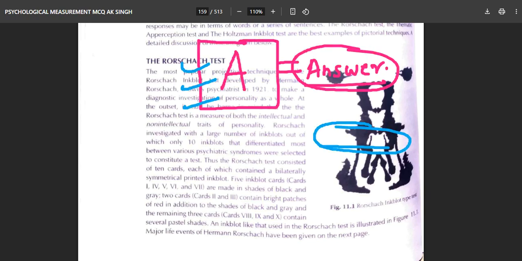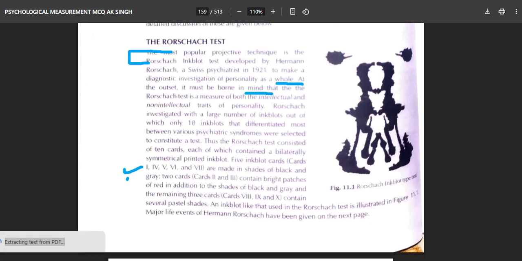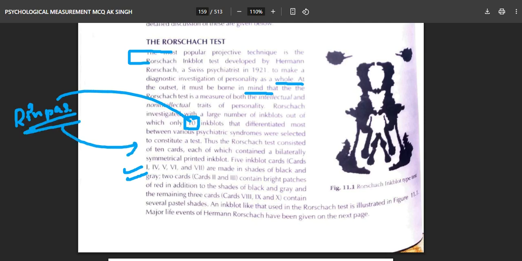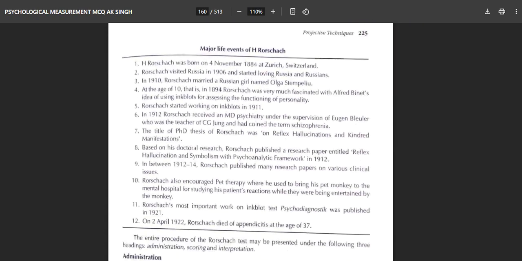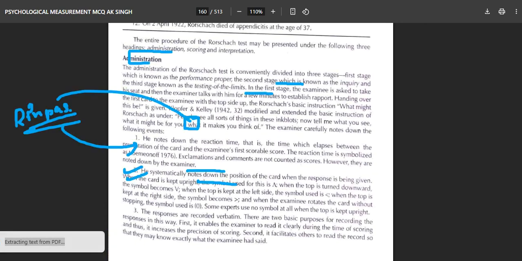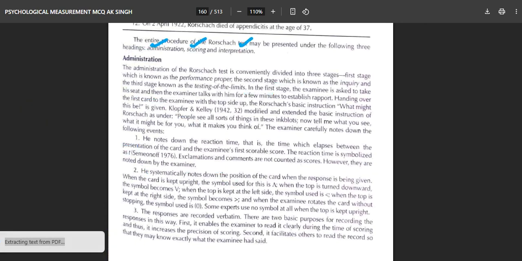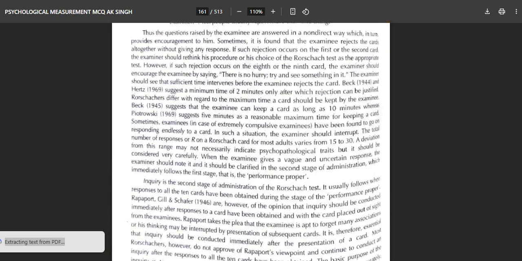Now as soon as you jump over to the Rorschach test, 1921 by Hermann Rorschach, you will come down over here, and this is important because how many cards are there? 10 cards, 10 inkblots, and it was asked in RINPAS as well. So guys preparing for RINPAS, you have the question over there: which card is what? This is also important for your clinical psychology entrance preparation. Now, as you can see, there are three headings. First is the administration, second is the scoring, and third is the interpretation. Now under which head will you find the answer?